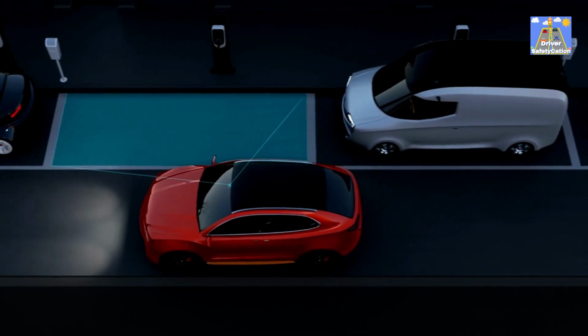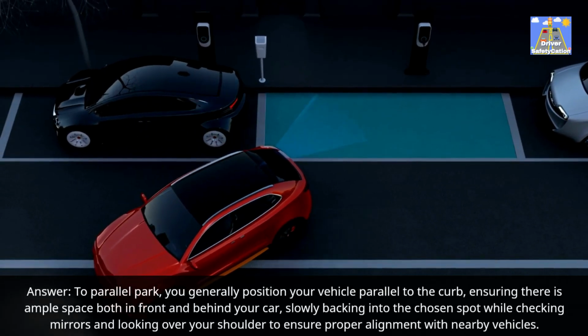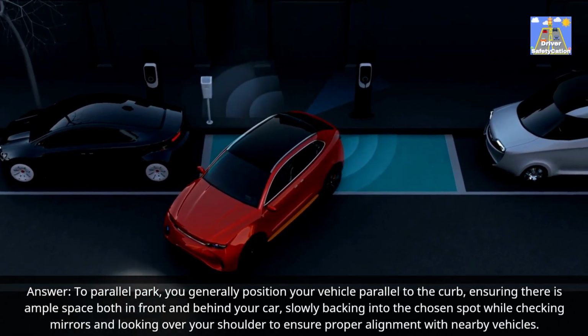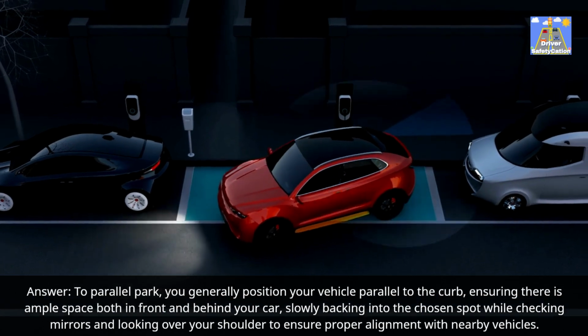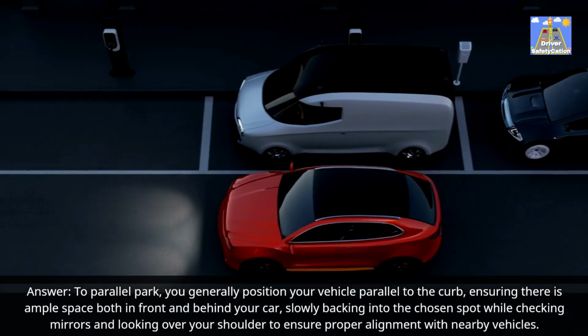Describe how you would parallel park. Answer: To parallel park, you generally position your vehicle parallel to the curb, ensuring there is ample space both in front and behind your car, slowly backing into the chosen spot while checking mirrors and looking over your shoulder to ensure proper alignment with nearby vehicles.